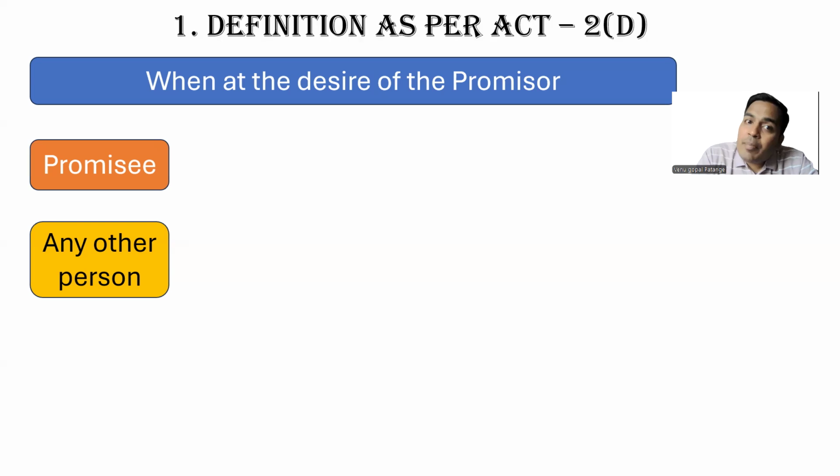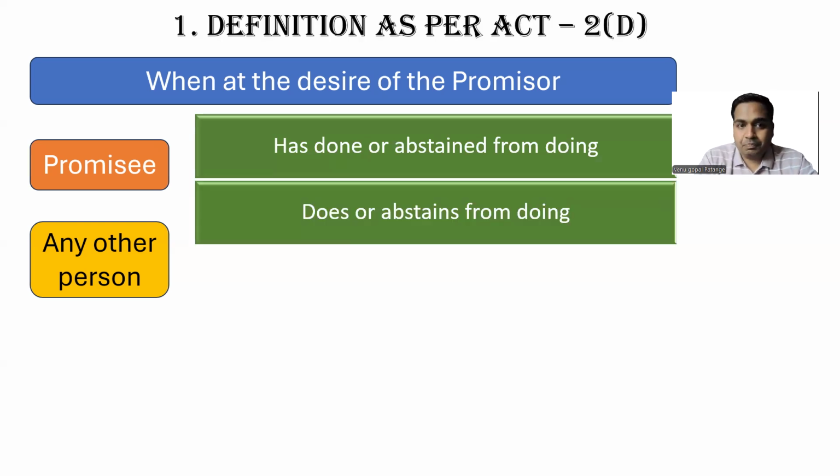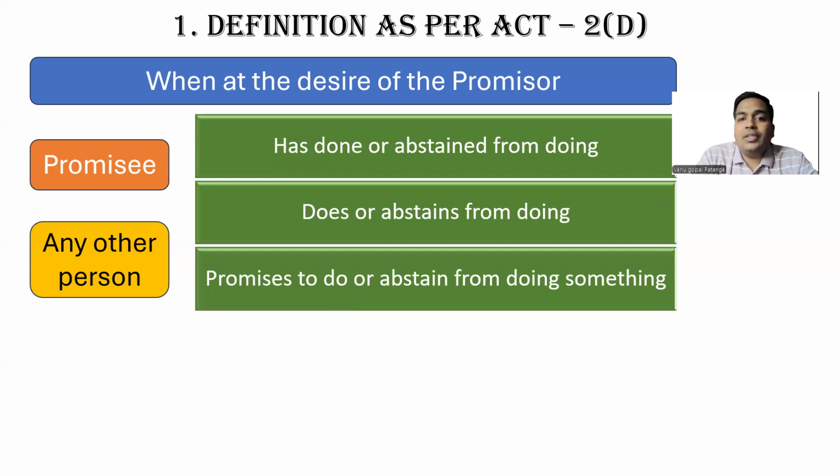So what could have happened? Has done or abstained from doing, does or abstains from doing, promises to do or abstain from doing something. So three times: past tense, present tense, future tense. Has done or abstained from doing is past consideration.